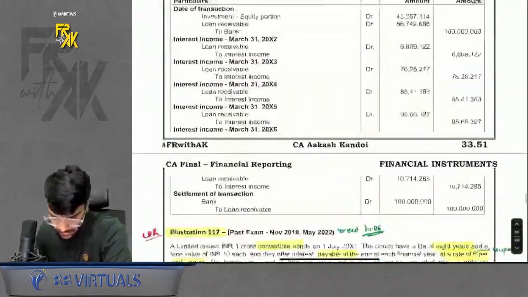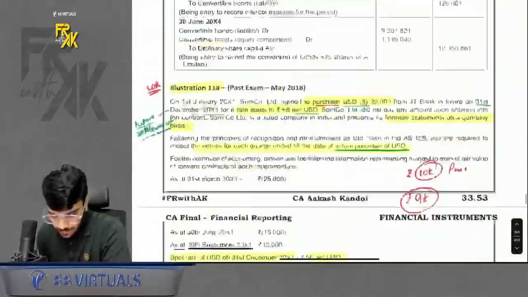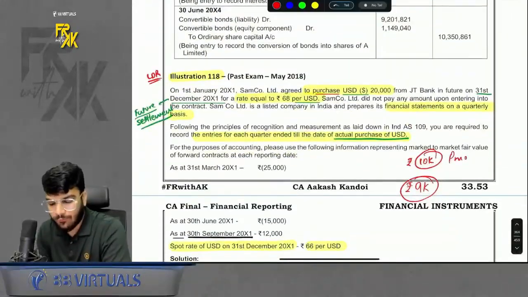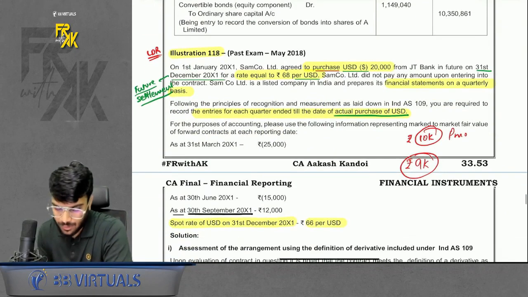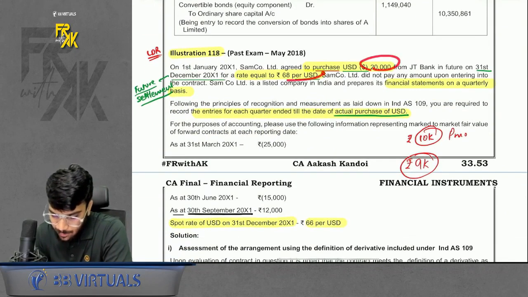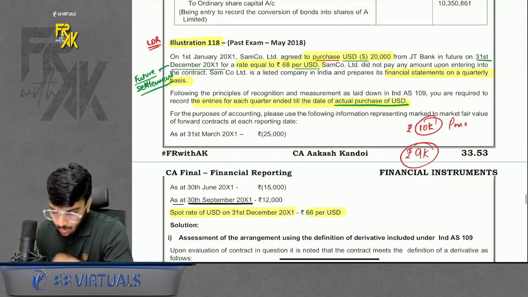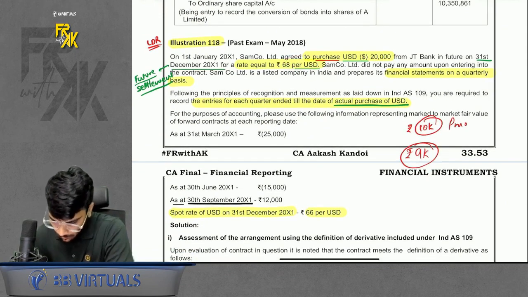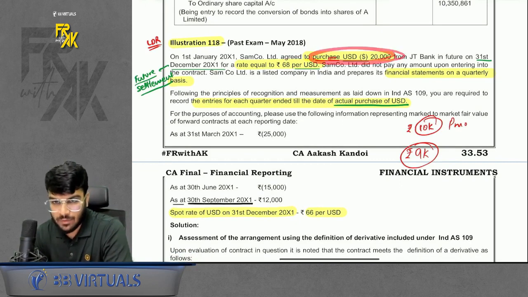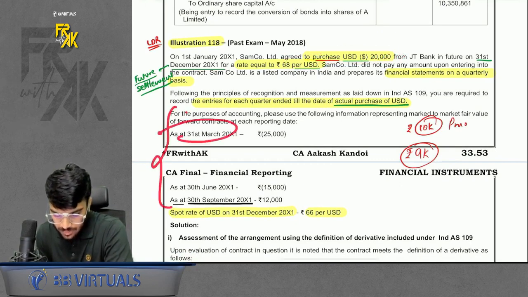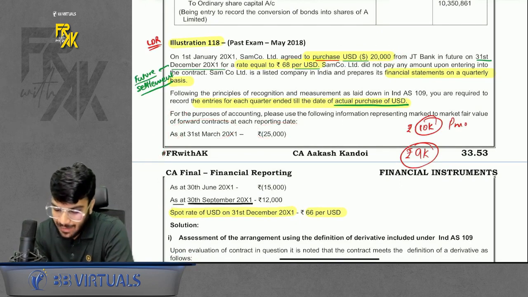Yes. See, it is fairly simple. What to do? Whenever the information for derivative is given, you have to measure the same through FVTPL, right? So for example, let's say we entered into a purchase contract of USD 20,000 at rupees 68 per dollar. Now, this is our derivative contract. Now the position are given as on first quarter. Settlement will happen after 1 year.